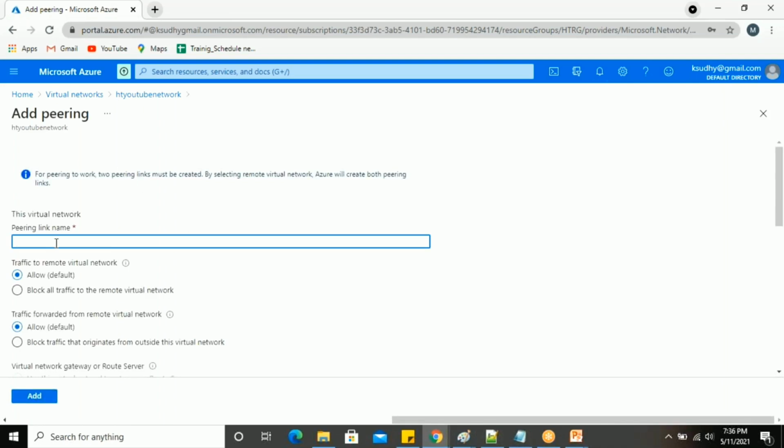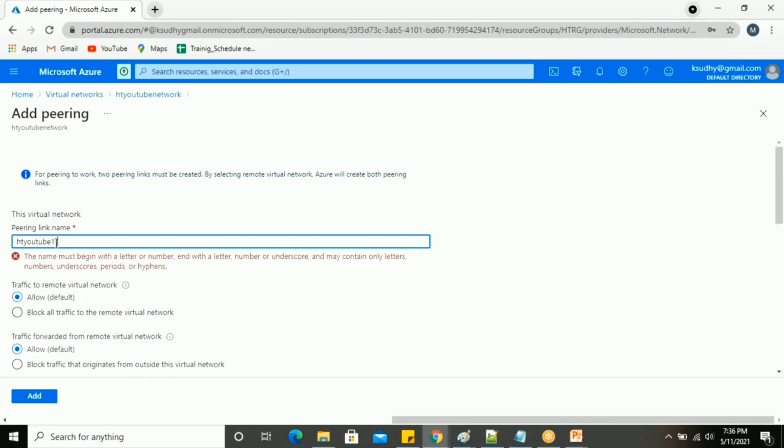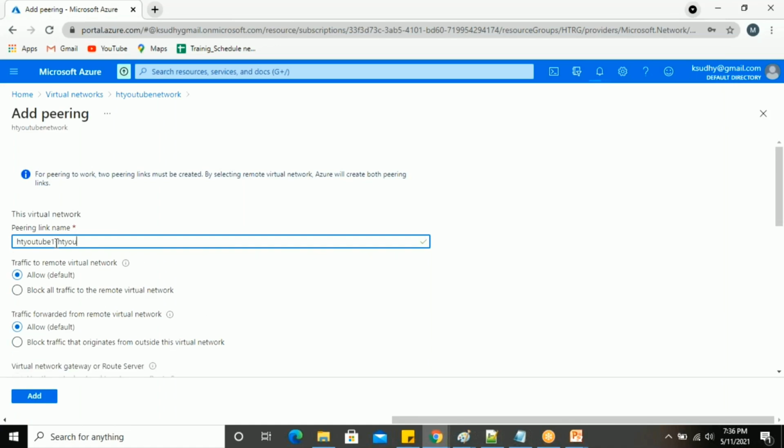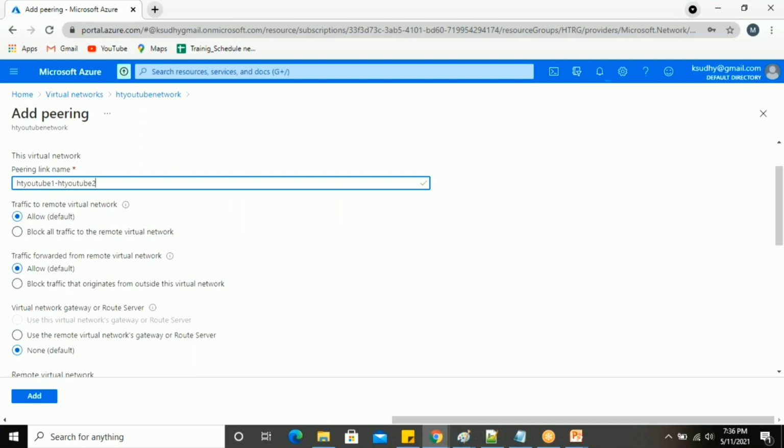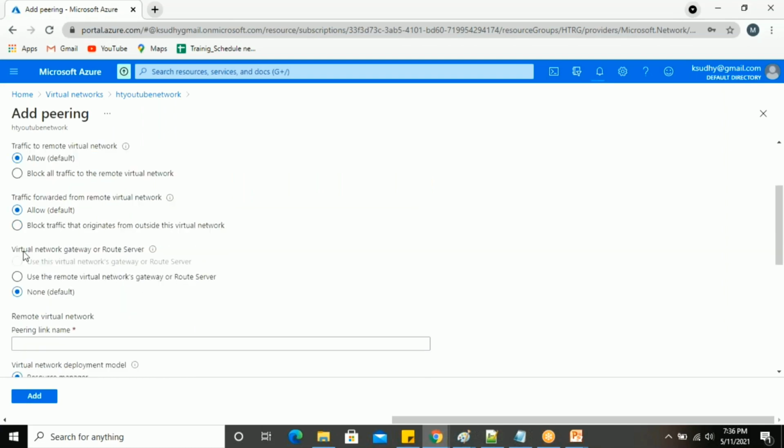So I add the peering name, HD YouTube 1 to HD YouTube 2 network. Then it is asking about traffic to the remote virtual network. I'm just going to allow all traffic, and allow traffic forwarded to all the virtual networks. I'm also allowing the virtual network gateway or router server.